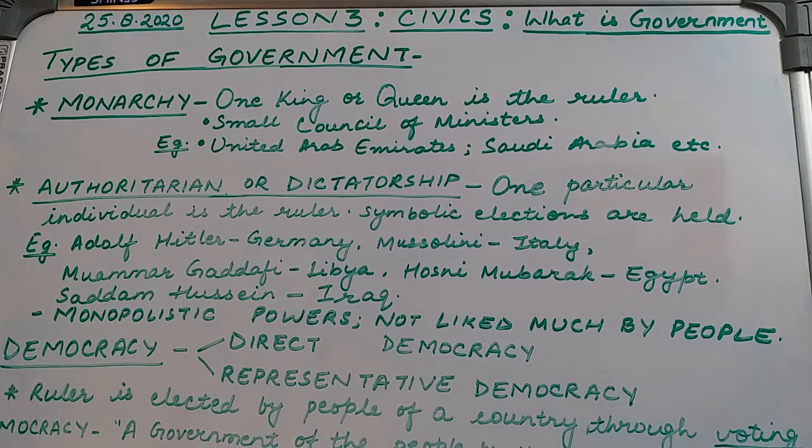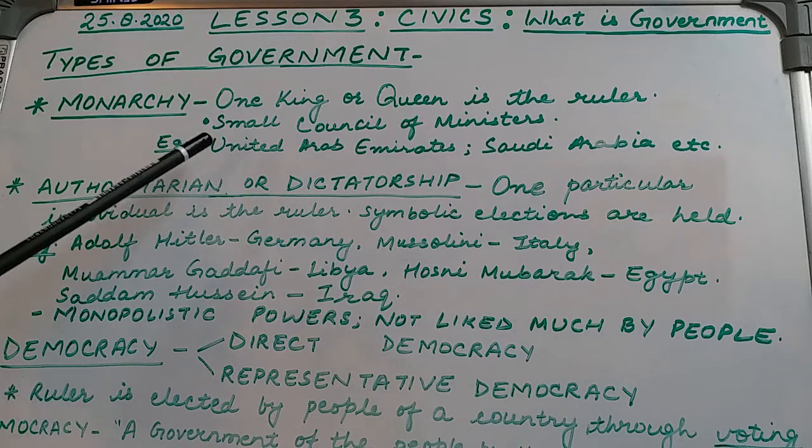Unlike our country, the monarchy form of government does not have different organs, and they do not perform different activities as the government. Rather, the king or queen decides upon the legislature activities also, the executive activities also, and the judiciary activities also.